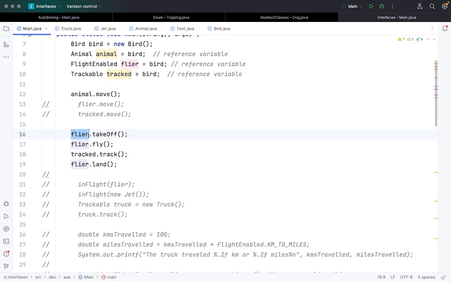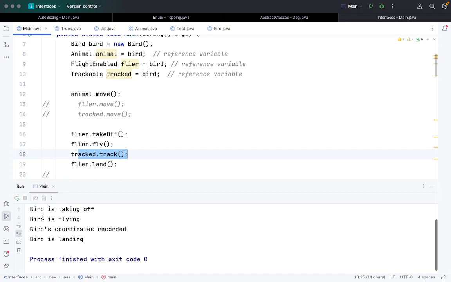In this case, using FlightEnable, I can access takeOff, fly and land, so I can access these three functions. And using the Trackable interface, I can only access the function called track. If I just run this, it will work and print the statements present in these functions.